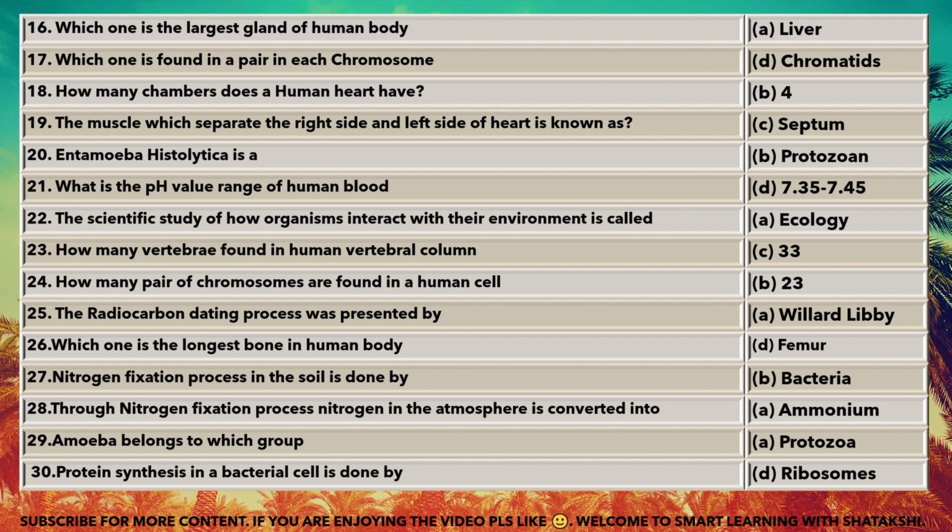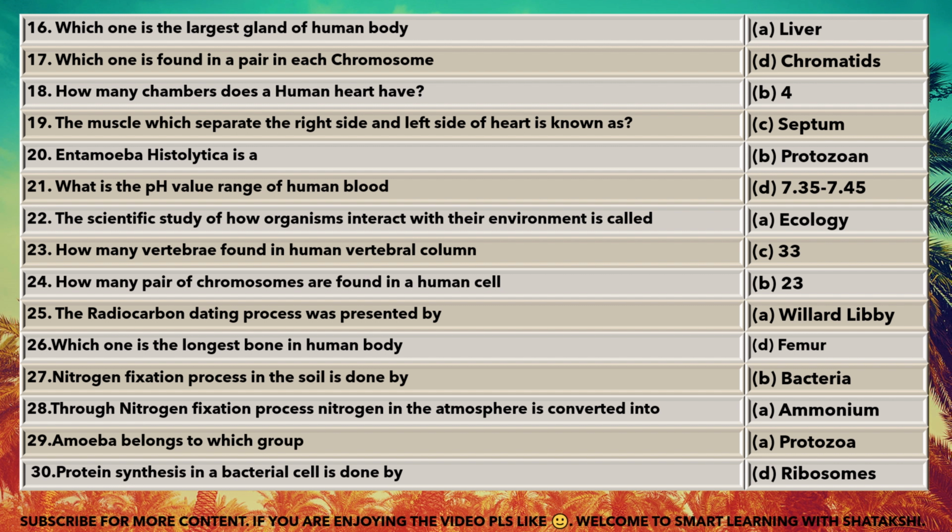What is the pH value range of human blood? 7.35 to 7.45. The scientific study of how organisms interact with their environment is called ecology. How many vertebrae are found in the human vertebral column? 33.